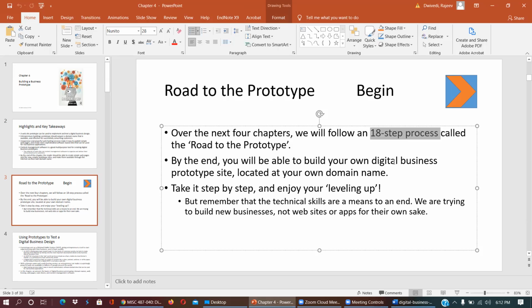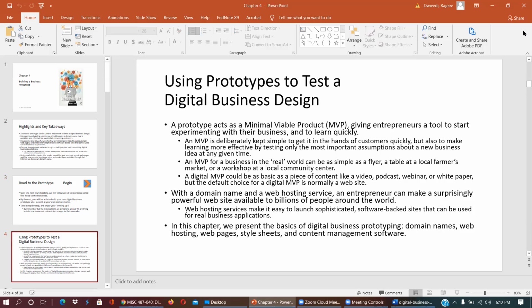We are trying to build a new business, not websites or apps for their own sake. So if you are a technical person, you can do it perfectly. Otherwise, if you have a business and some business idea, these things can be done for as low as $10. If you want to outsource these services across the world, somebody can do it for you for only $10, and somebody can do it for $1,000 also, or multiple thousands.